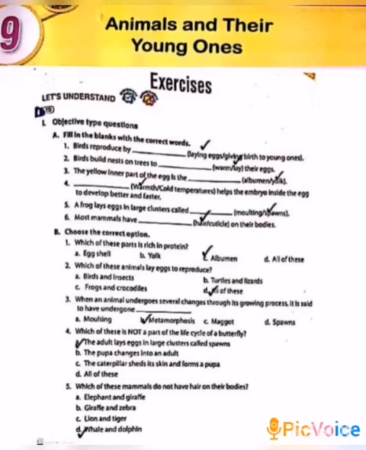Fifth one, a frog lays eggs in large clusters called molting or spawns. Answer, spawns. Sixth one, most mammals have hair or cuticle on their bodies. The answer is hair. Okay, next one, choose the correct option.